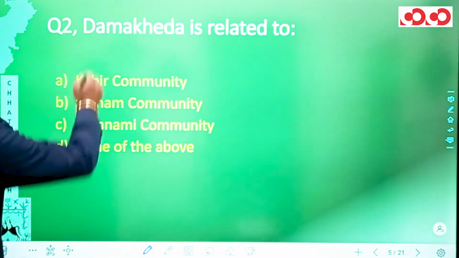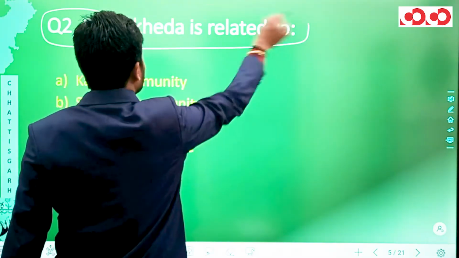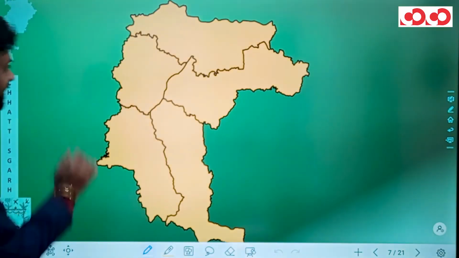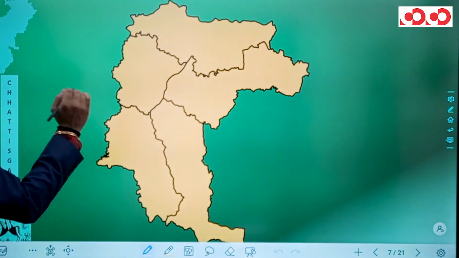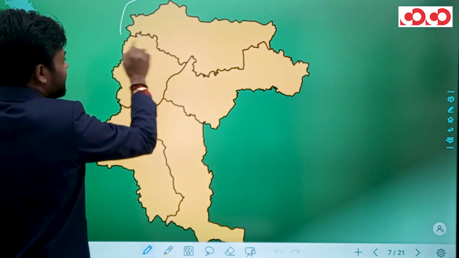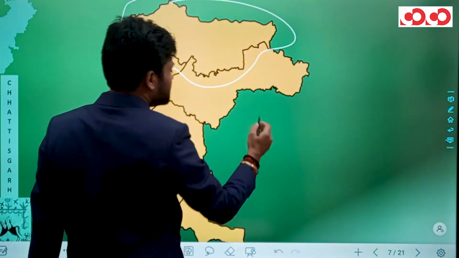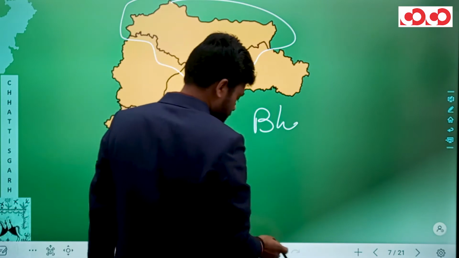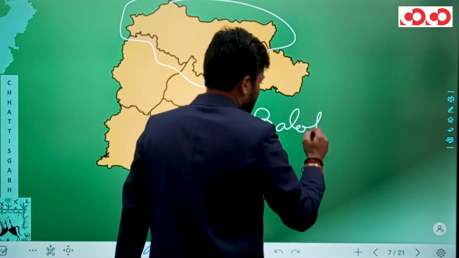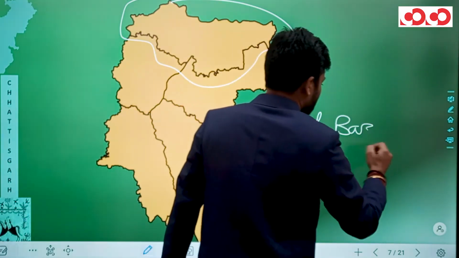In question number 2, we have: Dama Kheda is related to. Now, looking at the map of this Raipur division, we know a district by the name of Baloda Bazar Bhatapara.